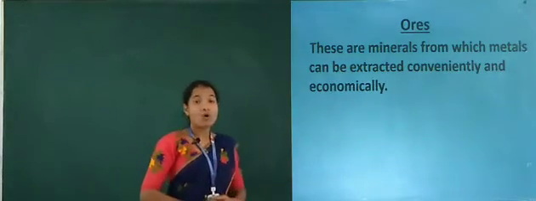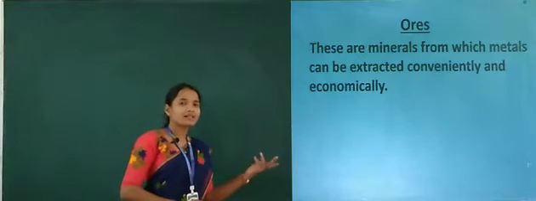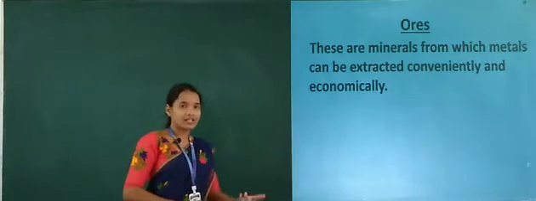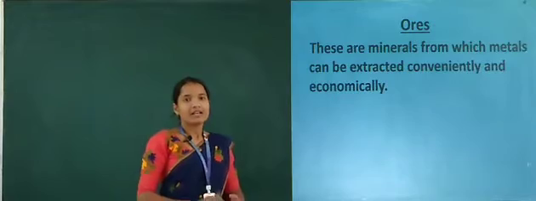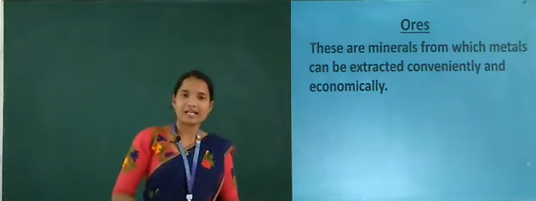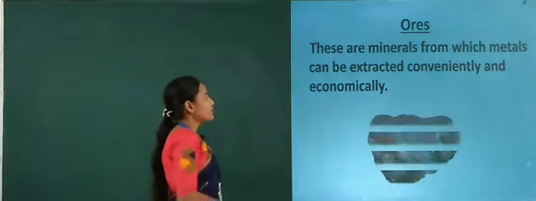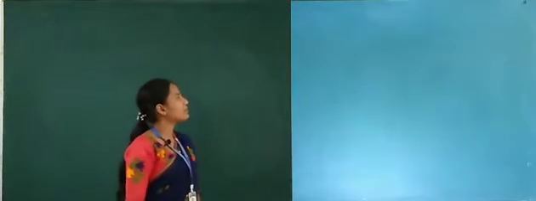Dear students, ores can be defined as the minerals used in the extraction of metals. It will become very easy as well as economical. See here, this is one example for the ore.